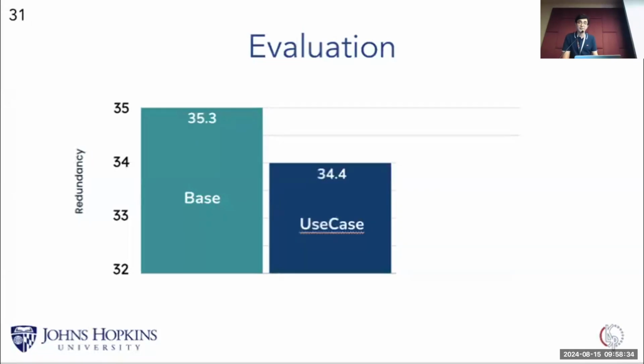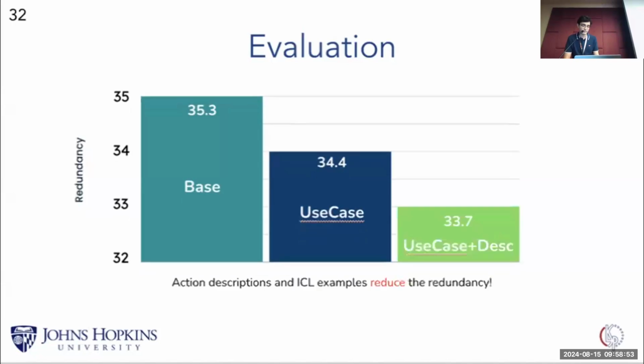We then expand our baseline by introducing the in-context learning examples for the already existing APIs to help GPT-4 better understand the concept of APIs and how to use them. As you can see, in-context learning examples help reduce the redundancy by a small margin. And lastly, we utilize the instruction descriptions from wikiHow to further improve our pipeline.